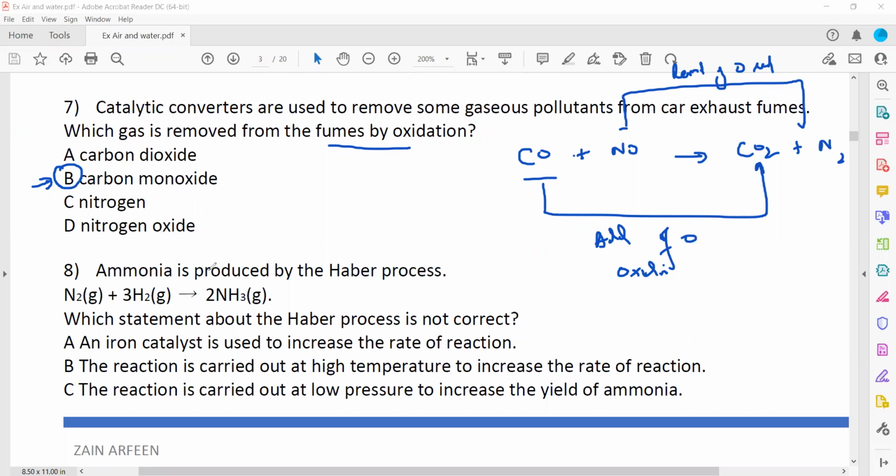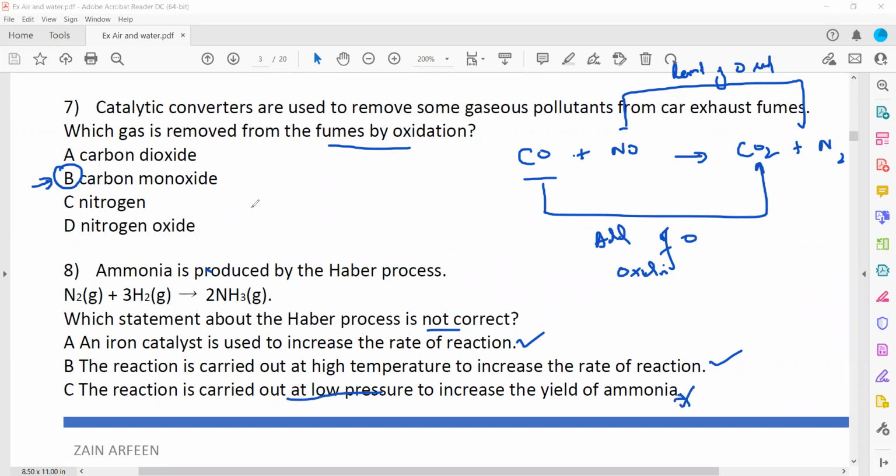In question 8, ammonia is produced by the Haber process. Which statement about the Haber process is not correct? Iron is the catalyst used to increase the rate of reaction. That is correct. The reaction is carried out at high temperature to increase the rate of reaction. That is also correct, because if we increase the temperature, the rate of the reaction will be higher. The reaction is carried out at low pressure to increase the amount of ammonia.